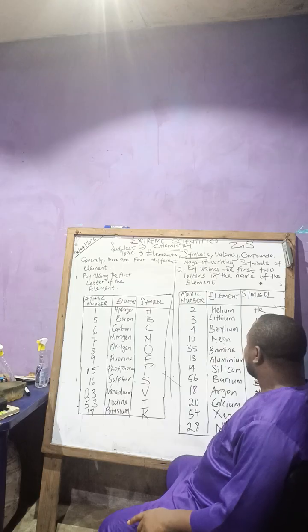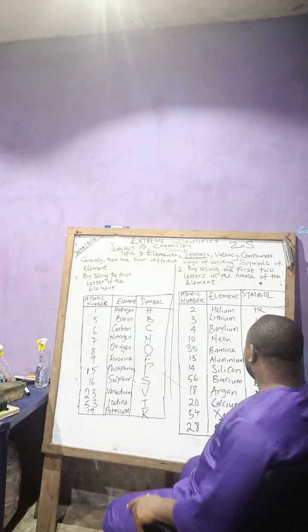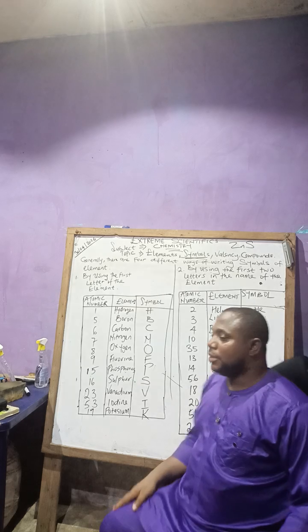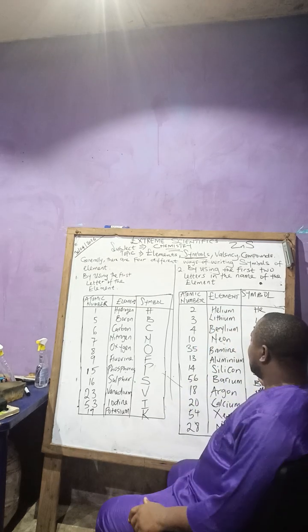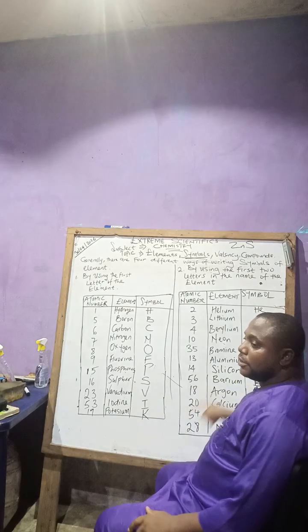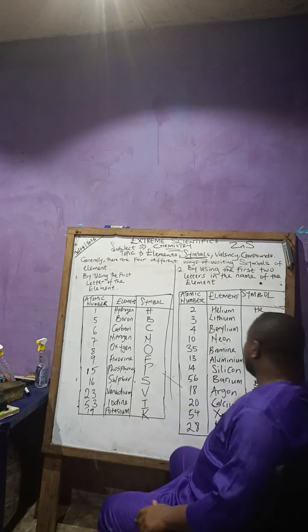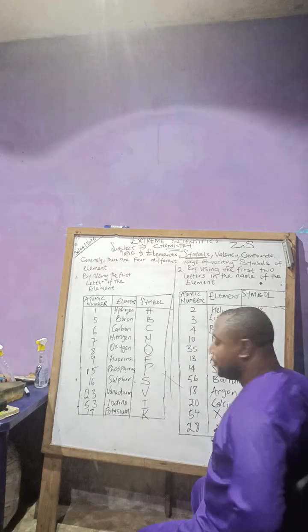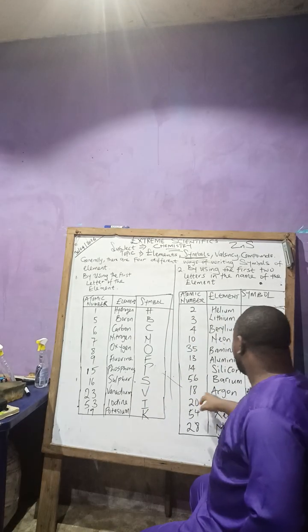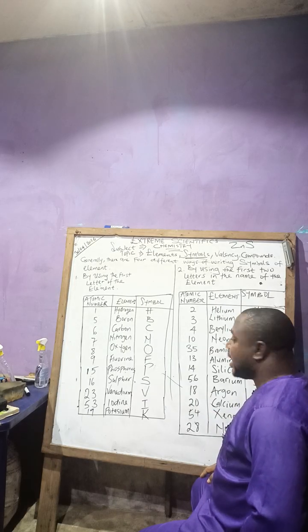Bromine, Br, is number 35 in the periodic table. The next one, aluminium. Say aluminium. We have Al. The next one, silicon. Say silicon. We have Si. The next one, barium. Say barium. We have Ba. The next one, argon. We have Ar. Say argon.